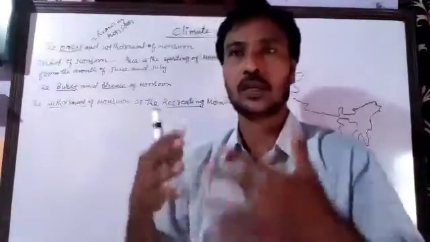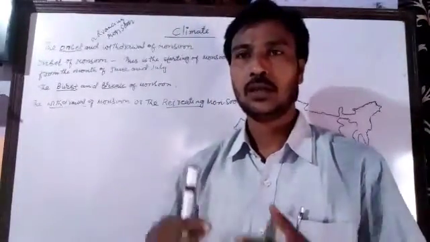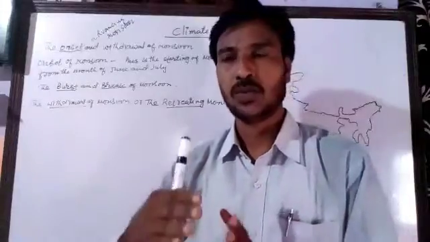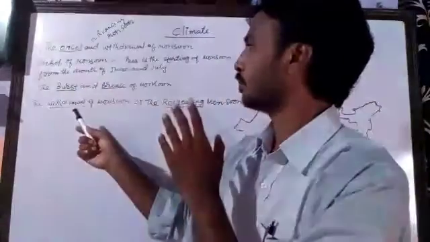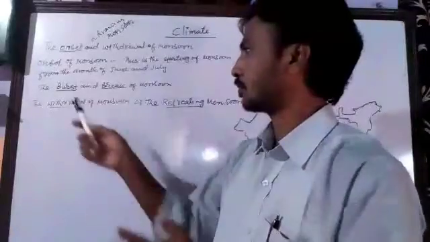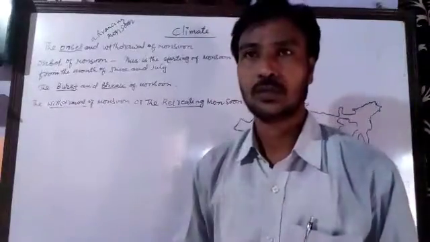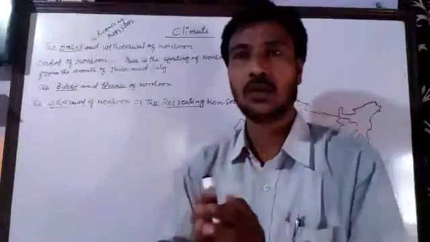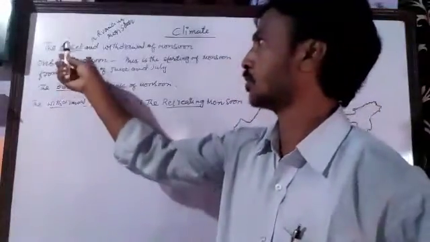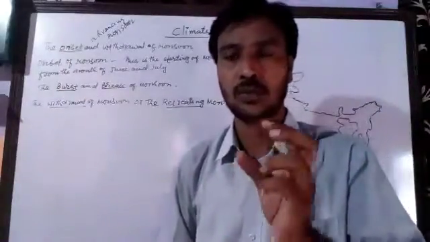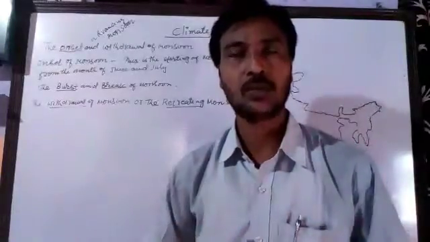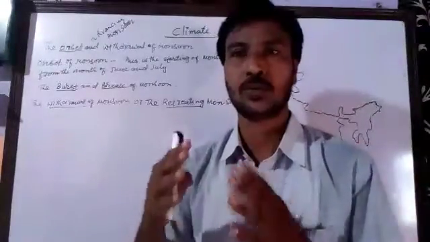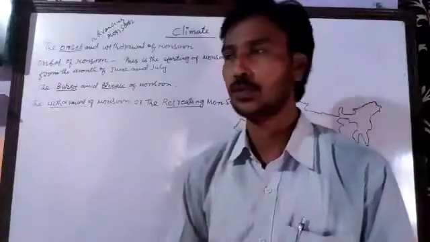There is a sudden starting of rainfall, and this heavy rainfall continues for a few days, and that is called the burst of monsoon. So onset of monsoon is the beginning of the monsoon from the months of June and July.